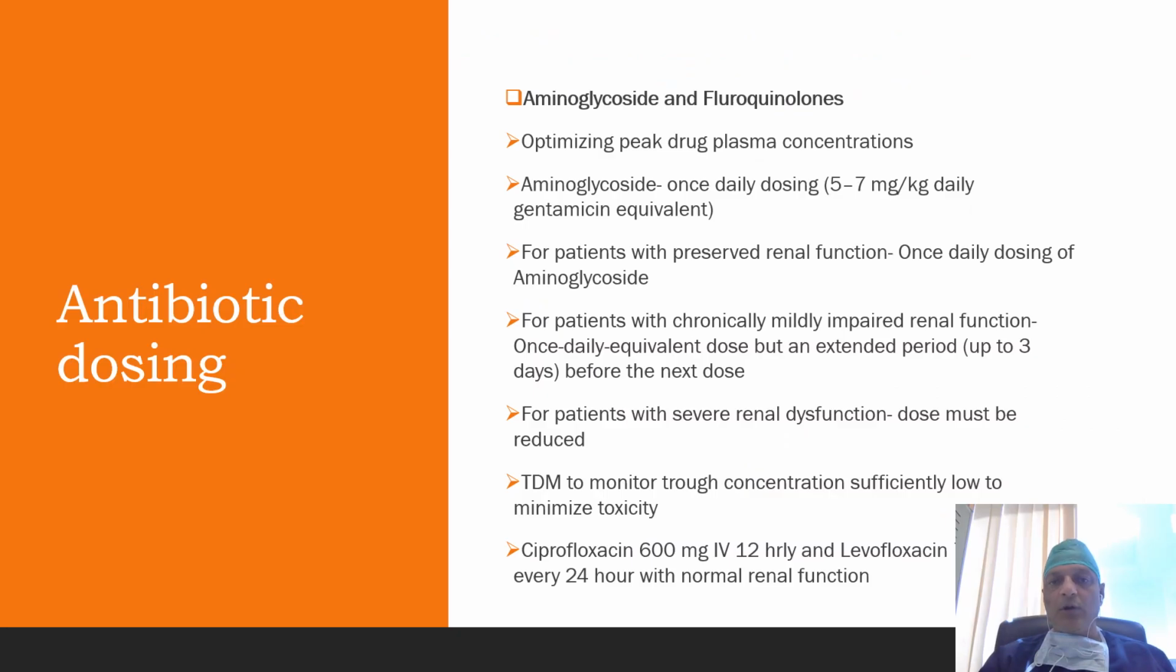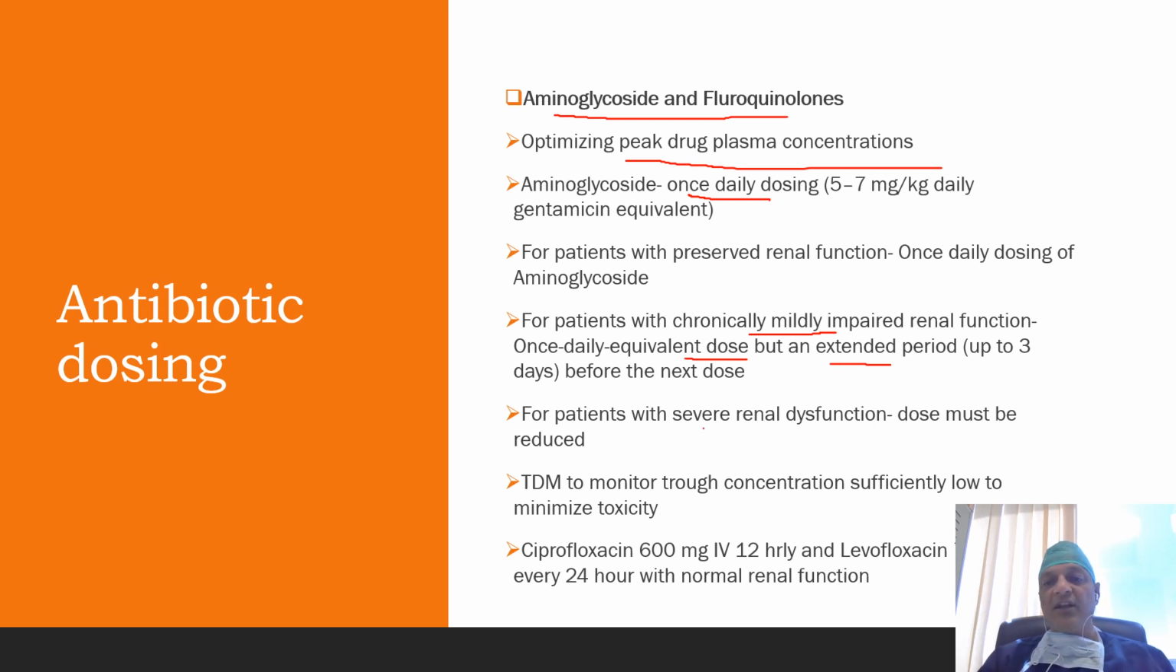First we will discuss aminoglycosides and fluoroquinolones. For these two antibiotics, peak drug plasma concentration should be optimized because it is associated with clinical and microbiological success and it should be achieved in the initial dosing itself. For aminoglycosides, once-daily dosing of 5 to 7 mg per kg gentamicin equivalent should be given in normal renal function, while in patients with chronically mildly impaired renal function, the once-daily equivalent dose must be given, but the duration between two doses must be extended up to 3 days before the next dose.